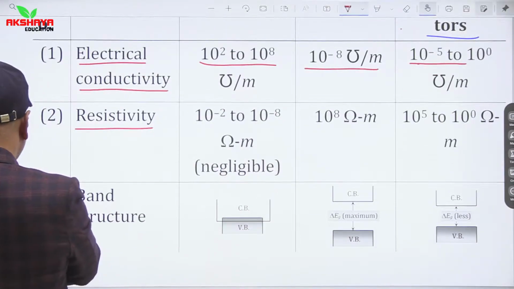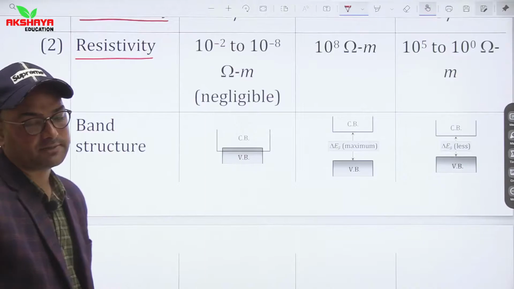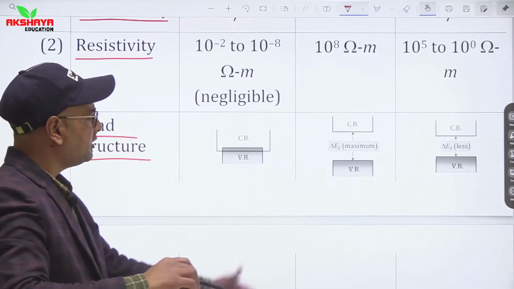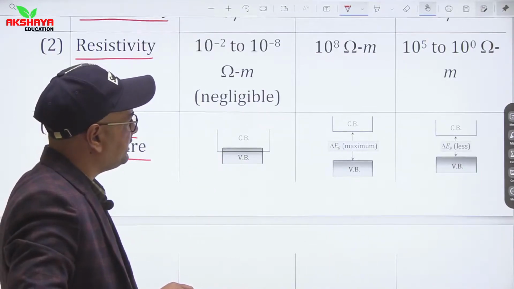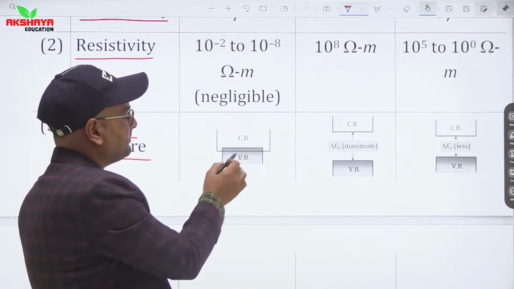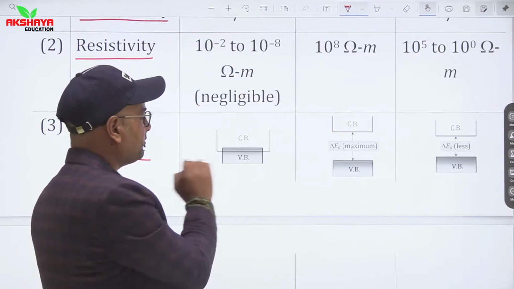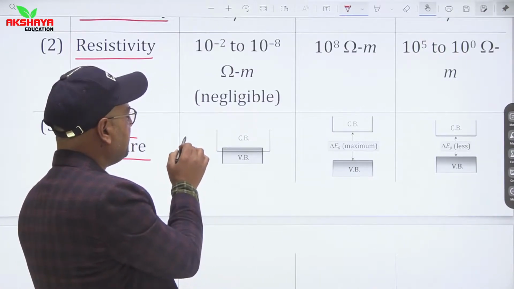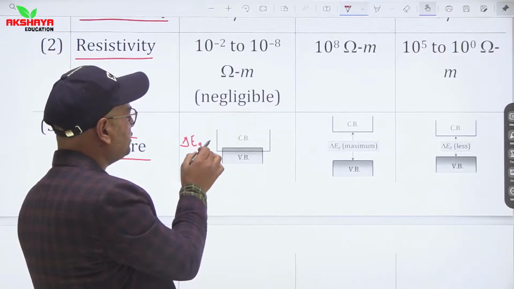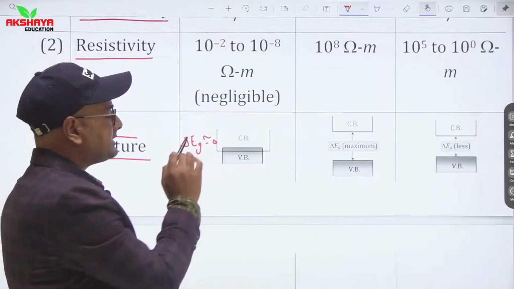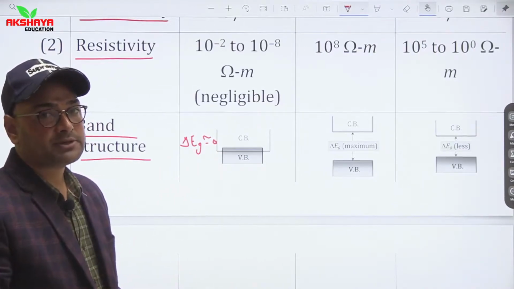Then the third one is band structure. In the case of conductors, the conduction band and valence band are almost overlapped, or you can say that delta Eg is almost equal to 0. Conductors can be classified again into two parts based on energy band.